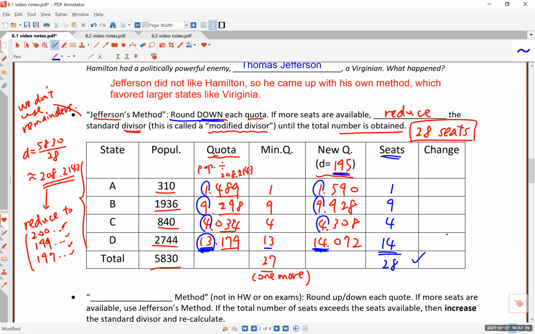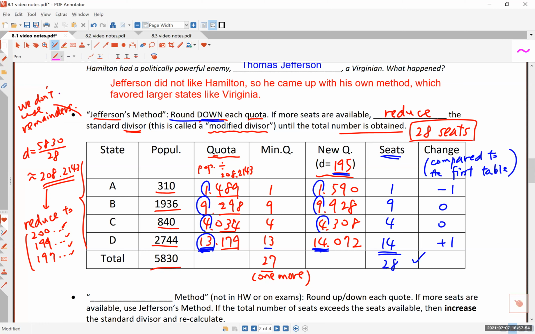Now compared to our first table, which is at the bottom of page 1, this is the change of -1. So compared to Hamilton's method, state A gets 1 fewer representative. This is the same, and this is the same, and D, which happens to be the largest state, gets 1 extra. And this is the key.